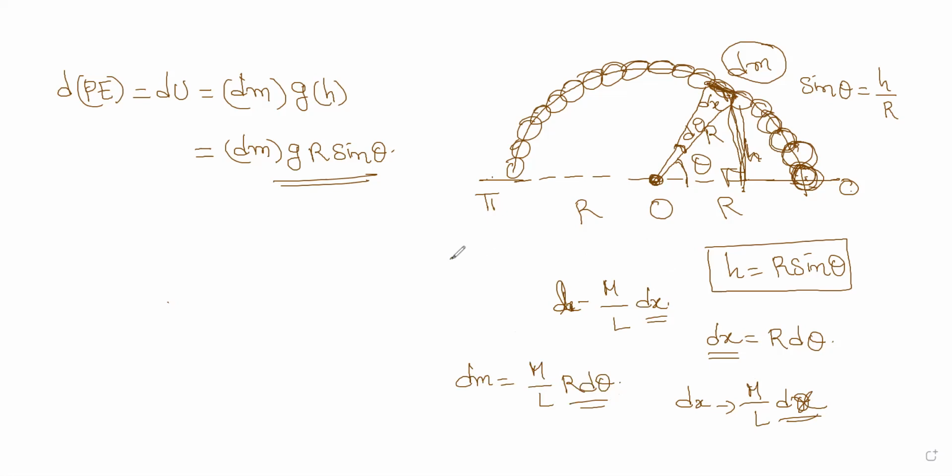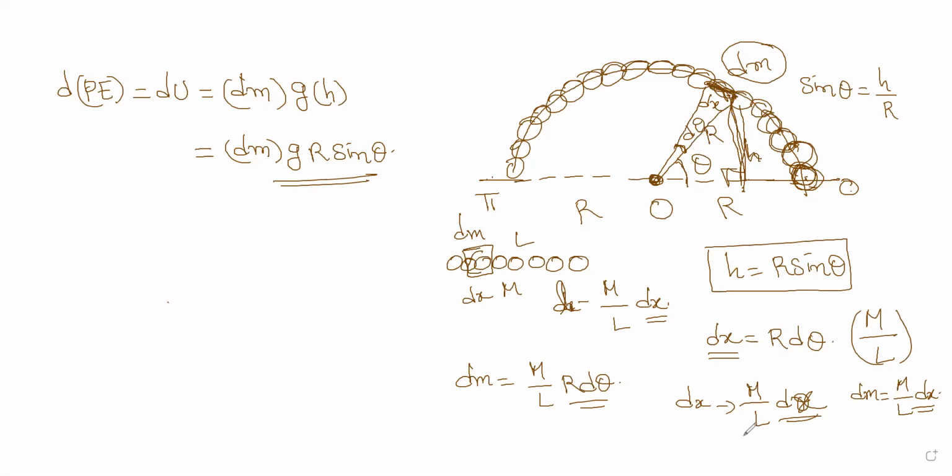Suppose I consider a chain of length L and mass m, with linear mass density m by L. If I cut a part of the chain of length dx with mass dm, the mass dm is nothing but m by L into dx. But in the semicircle, dx is nothing but r d theta, so I got this relation, m by L into r d theta.